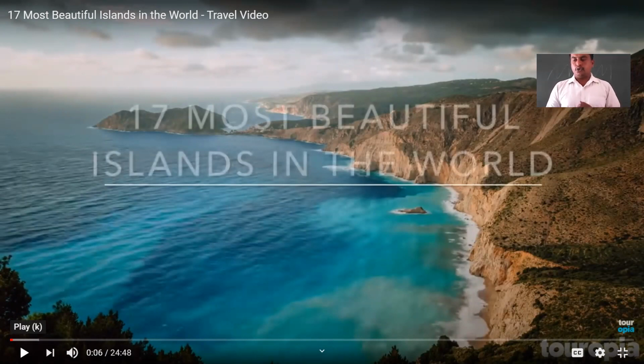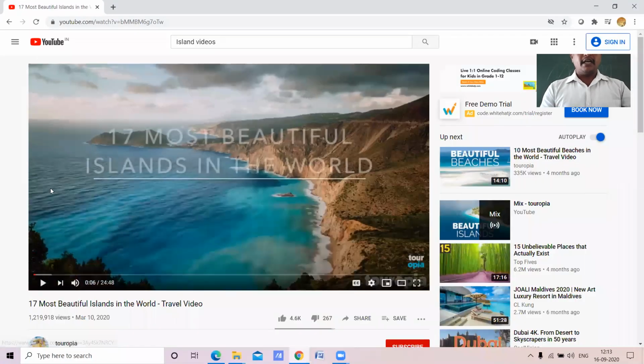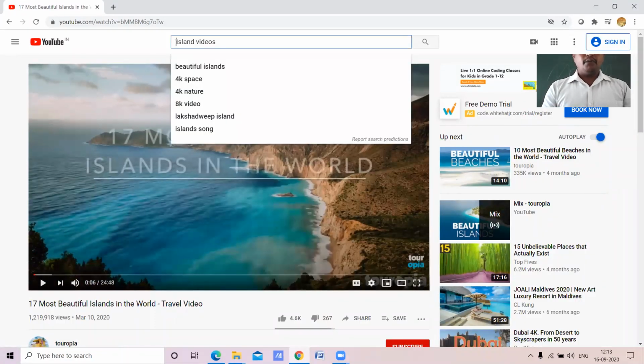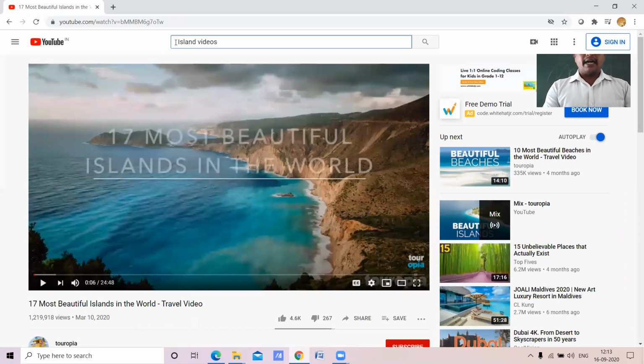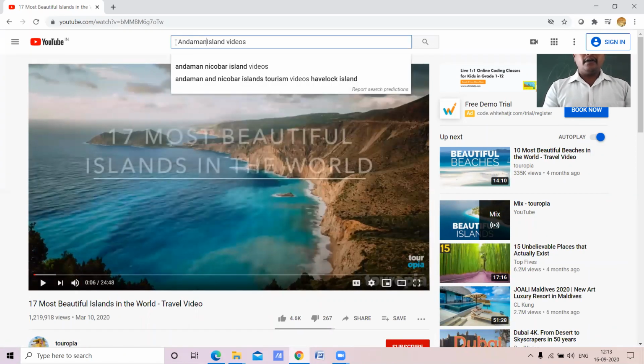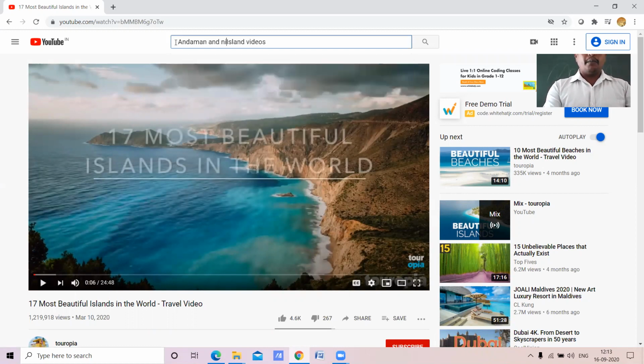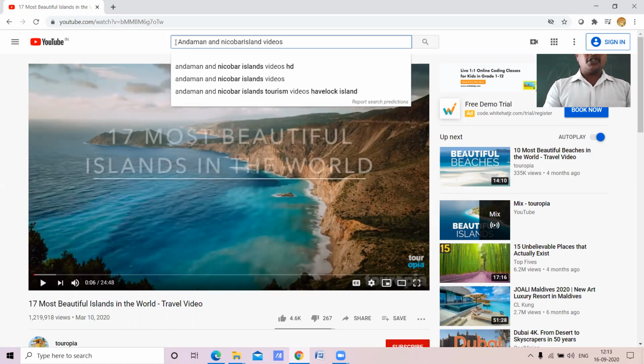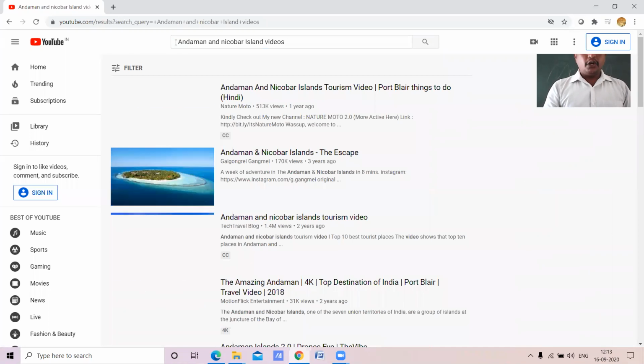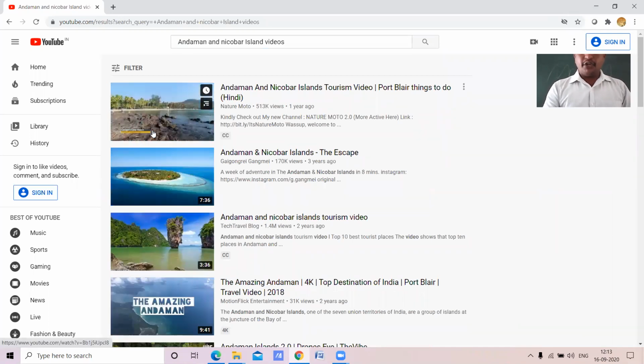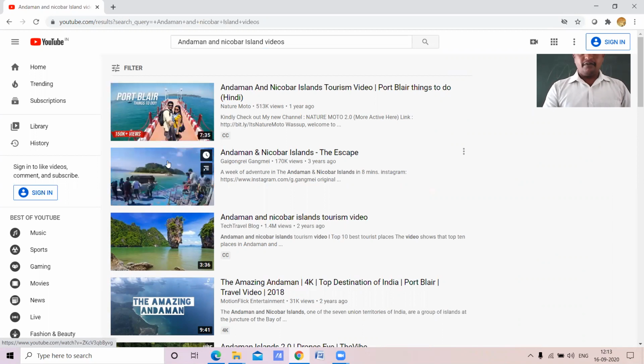In India, the two main groups of islands are the Andaman and Nicobar Islands in the Bay of Bengal, and the Lakshadweep. These are all the most important islands. Andaman and Nicobar Islands. Can we have some videos of that? Yes. Here we go.